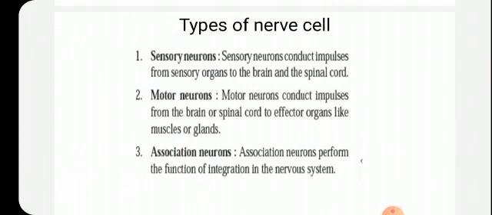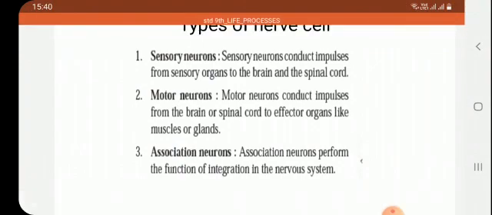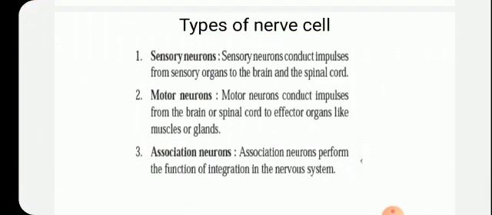Children, when we get hurt from outside, at that time we come to know that somebody has hurt us or something happened with us. So that message is passed from the muscle cell to the nerve cell. The nerve cell which is carrying the message is the sensory nerve cell here. Sensory nerve cells conduct the impulse from the sensory organs to the brain.